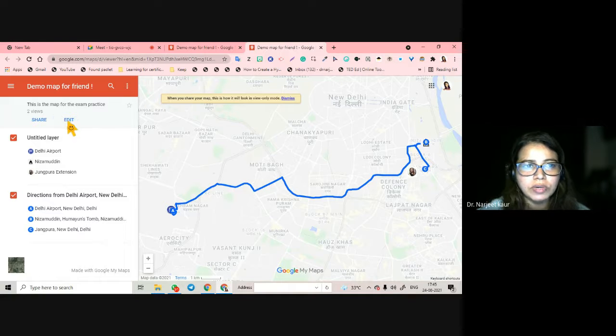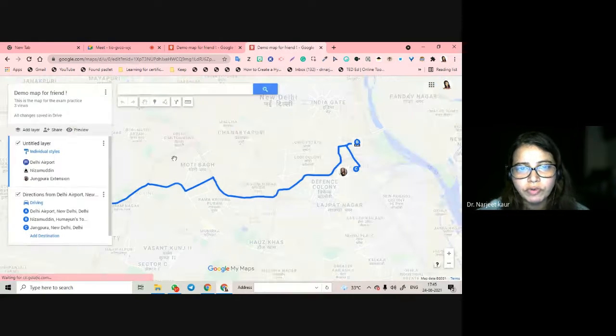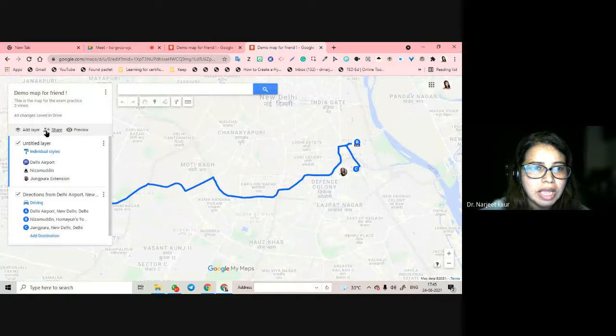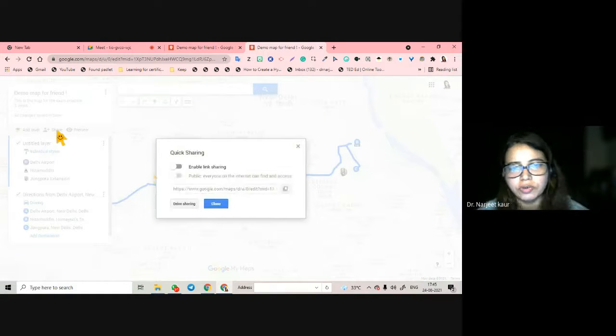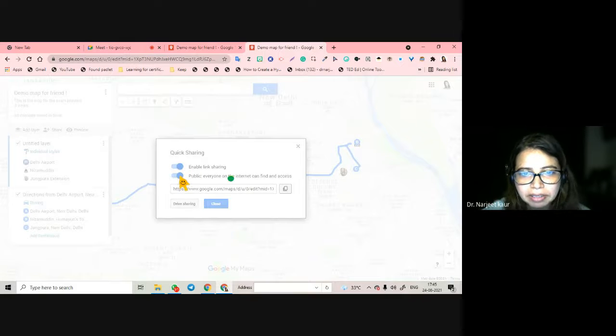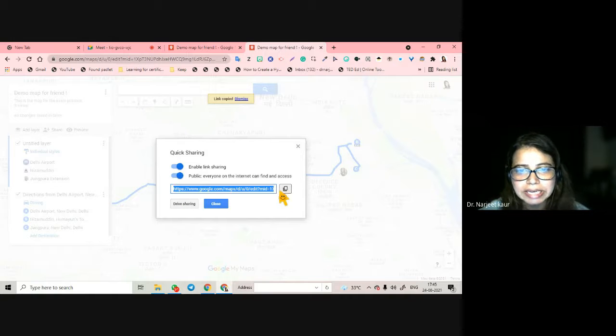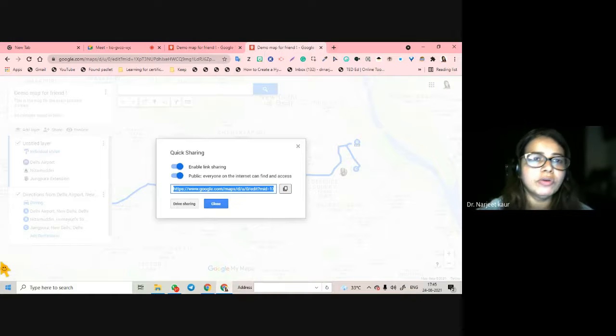If you want, you can go back and do the editing also, and you can share it also. I'm going to enable the link sharing. Is it going to be public? Everyone on the internet can see it if you are going to share this link. The link is copied. And how are you going to share it? I copy the link from here.